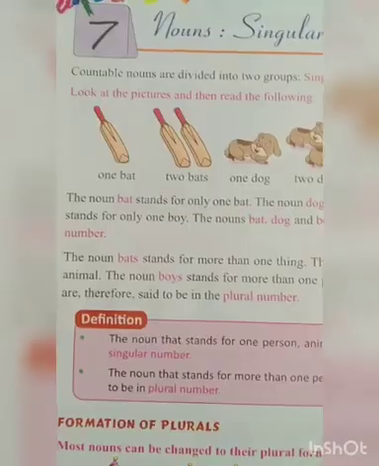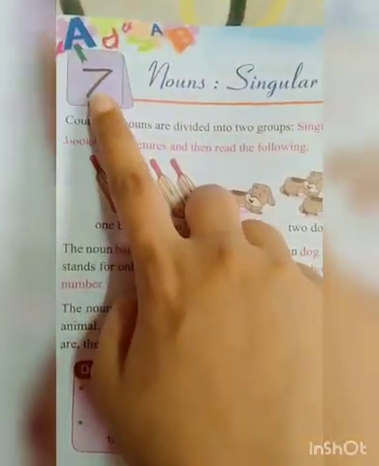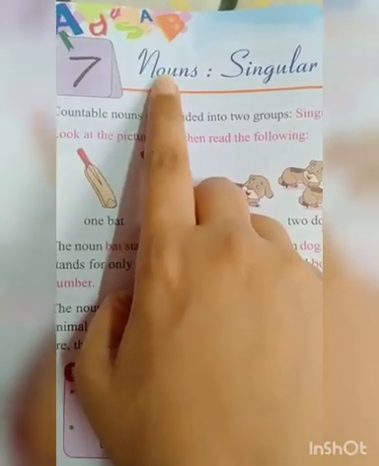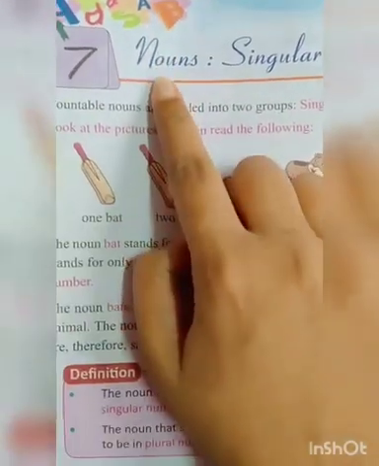Okay. So, children, in this class we will study English grammar. All of you will take out your English grammar book. That is chapter number 7, a new chapter. So, start. Children, this is chapter number 7, nouns. Now, we have already learned what nouns are.